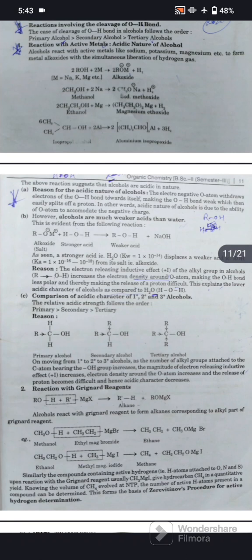Second is reaction with Grignard reagent. Alcohol reacts with Grignard reagent to form alkanes corresponding to the alkyl part of the Grignard reagent. Example: methanol reacts with ethyl magnesium bromide, giving the formation of ethane and CH3OMgBr.